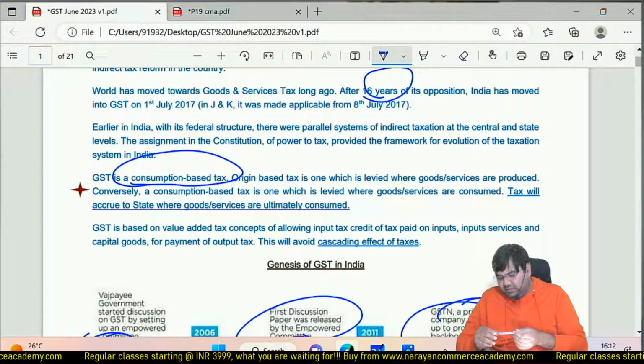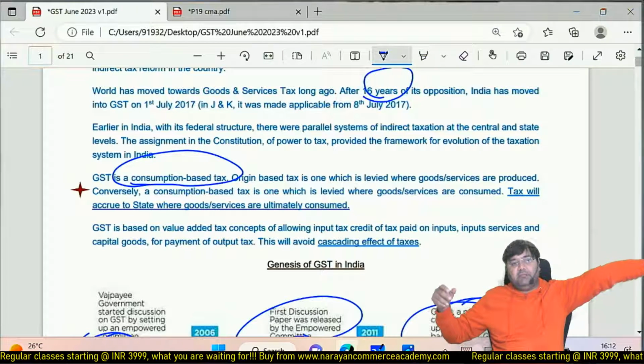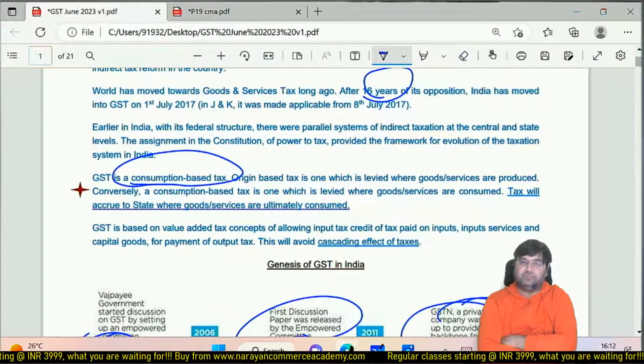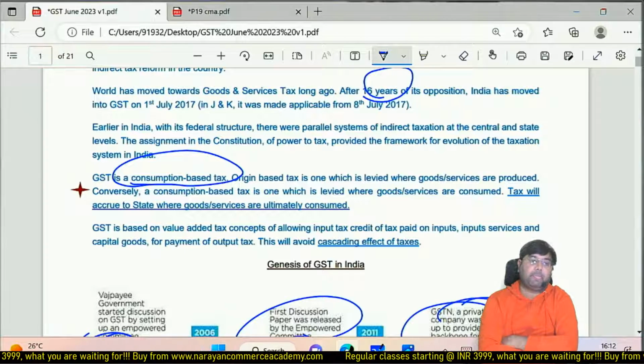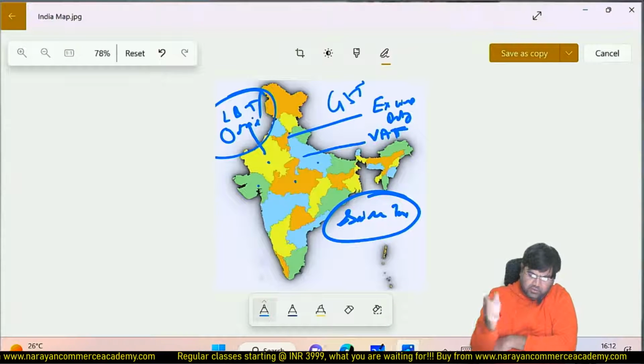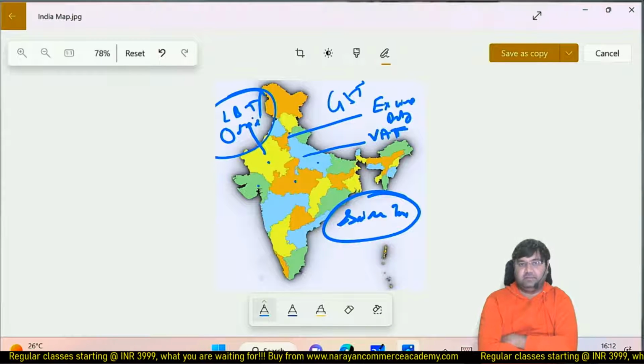Let's first understand this. Previously, what used to happen, and in GST, what is happening? Prior to GST, we have already discussed excise duty, VAT, service tax. VAT used to be the income of the selling state.